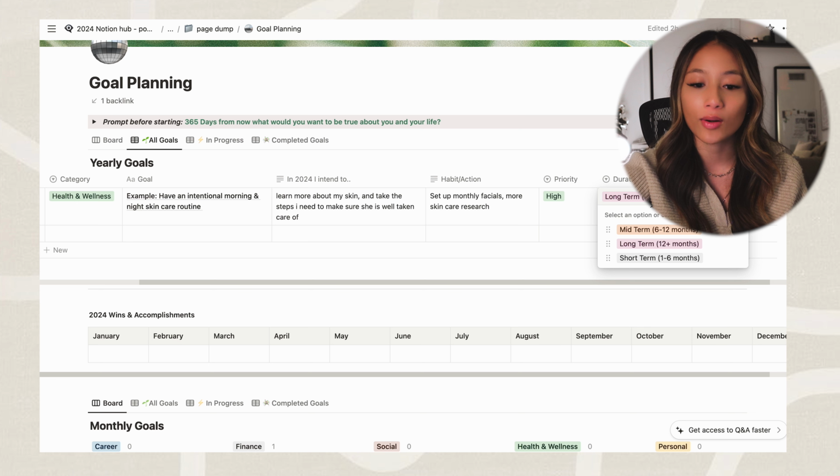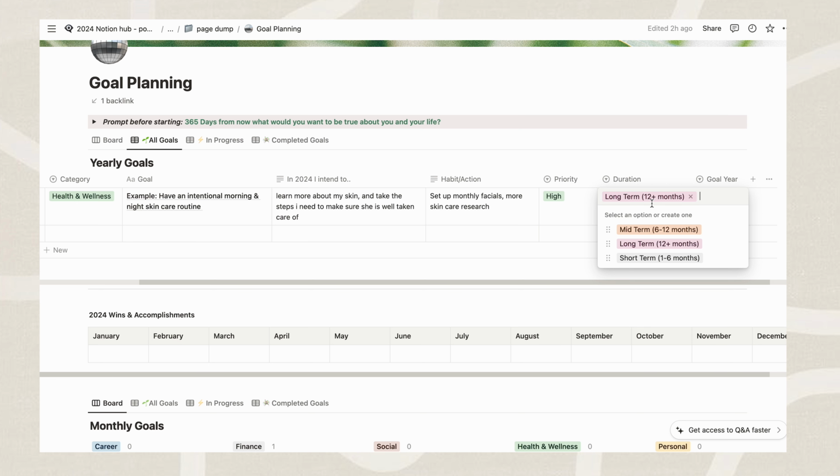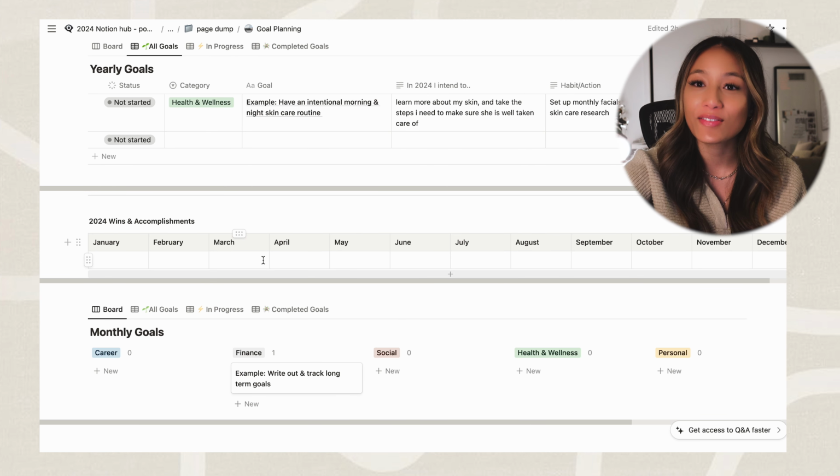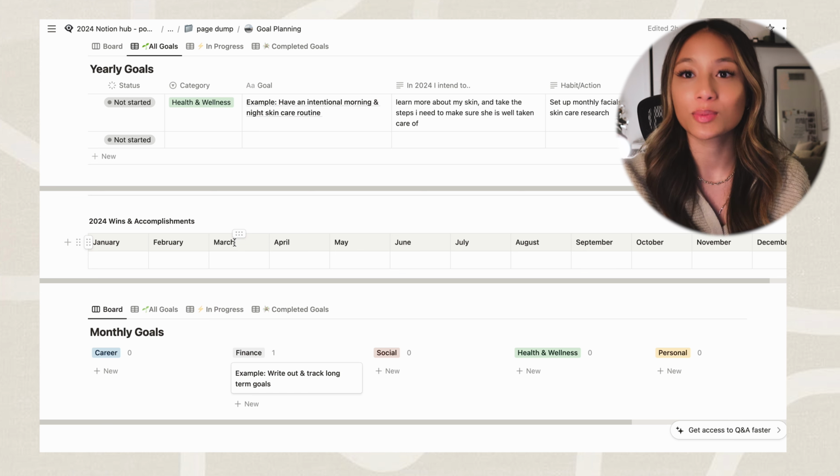You can also say, okay, this is a short-term goal. For me, anything that's between 1 to 6 months is short-term. Mid-term takes 6 to 12 months, and anything longer than a year is a long-term goal. And then we also have the goal year. When you scroll down, I also have this 2024 wins and accomplishments.